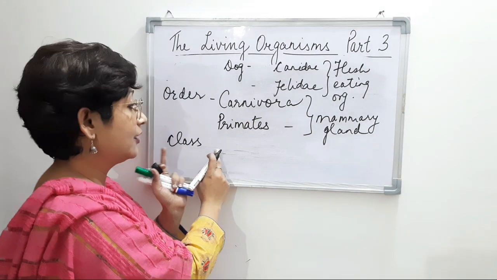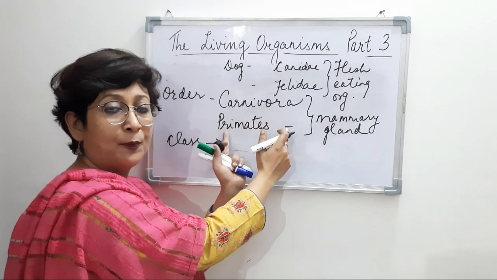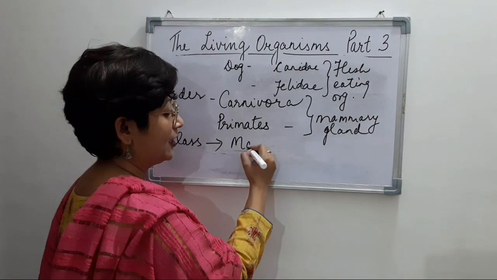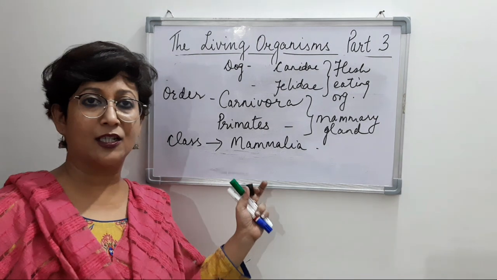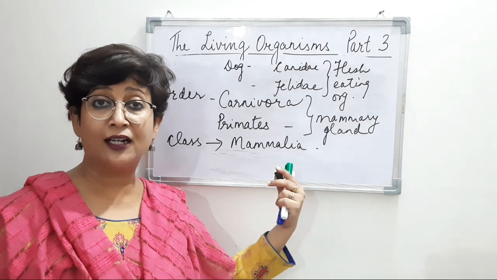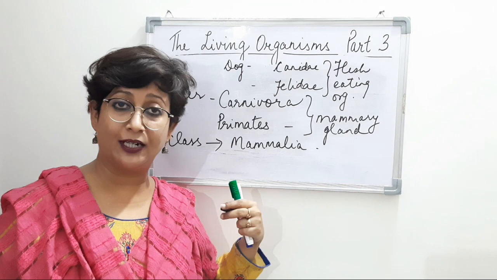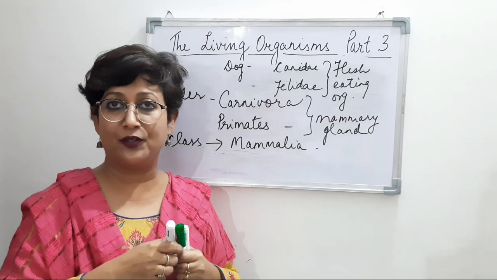They come to the category class. The class to which Carnivora and Primates belong is Mammalia. So all the mammals come under this Mammalia. Why is the name Mammalia given? Because the females of these organisms possess mammary glands.